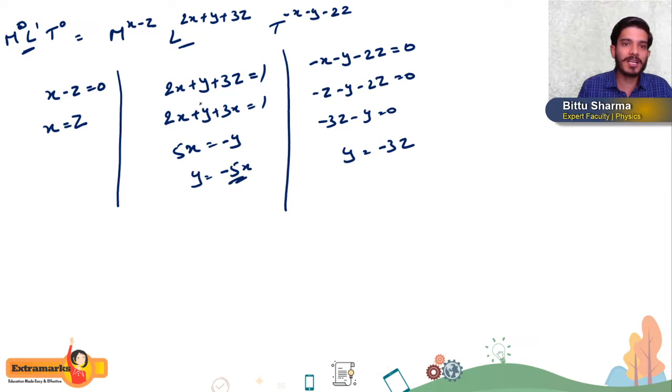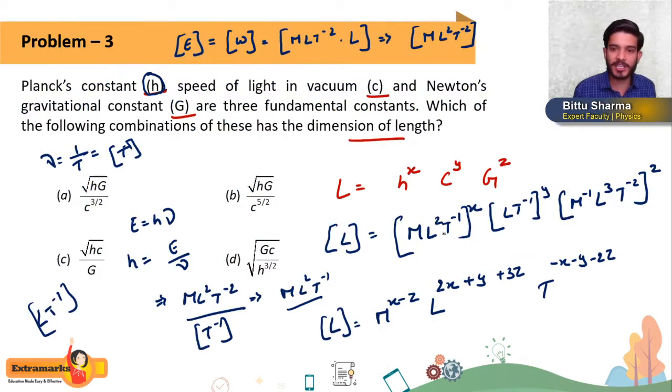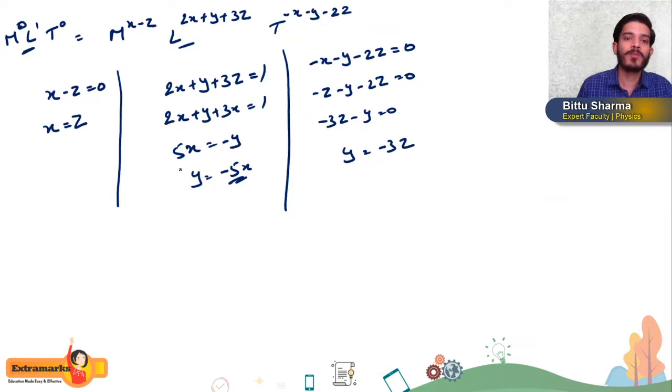Sorry, some mistake is there in this; I'll check it. 2x plus y plus 3z, and minus x minus y minus 2z. So it will be, students, 2x plus 3x is equal to 1, 5x is equal to 1 minus y. Here it was wrong.